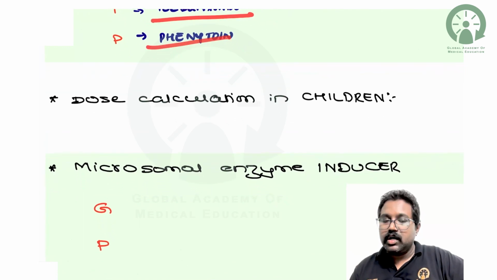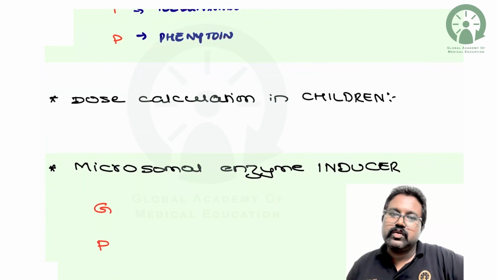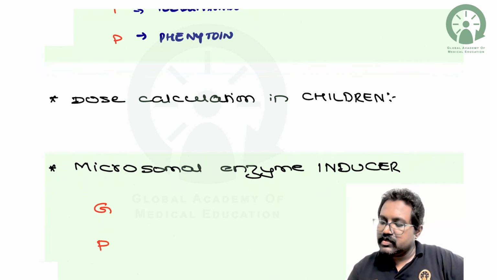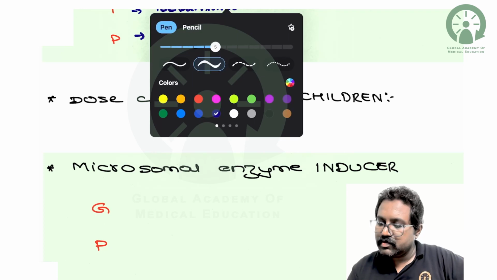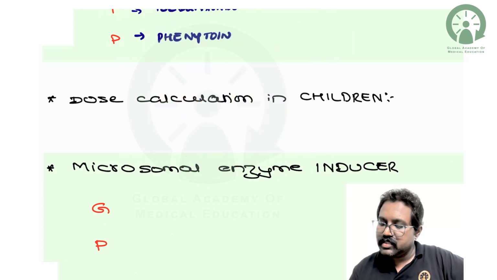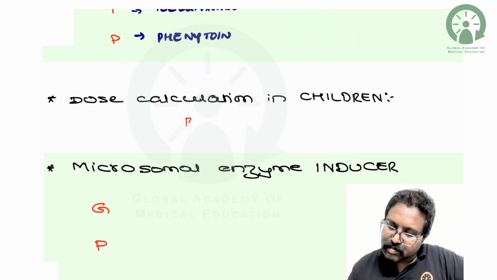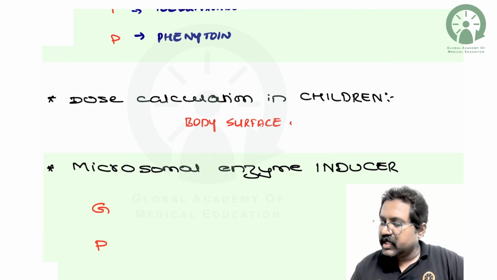So next, moving on. How do you calculate the dose in children? What is the factor which mainly determines the dose for children? Please remember, the dose for children is calculated based on the body surface area, also called BSA.